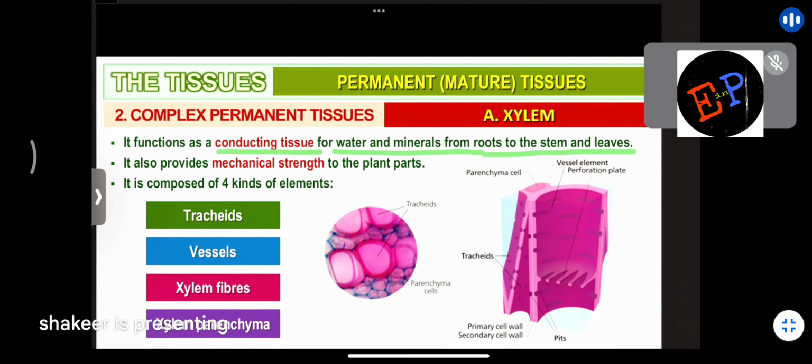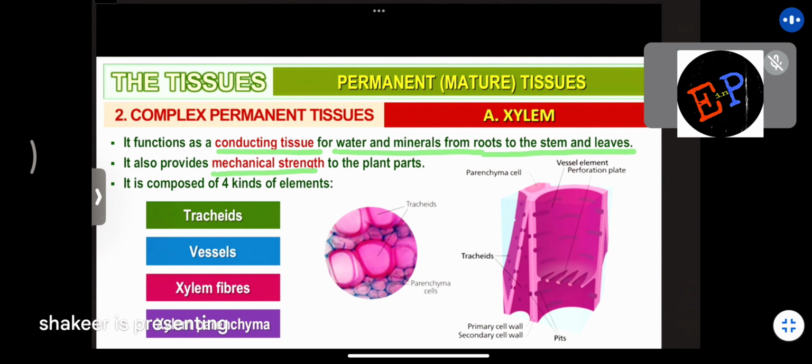So what is the function of xylem here? Xylem is responsible for transporting water and also for transporting the required minerals. We know that plants require a lot of micronutrients, no, ma? These micronutrients are taken up by the roots and supplied to the plants. Are you able to understand? And who supplies this water and minerals? They are supplied by the xylem. Clear?